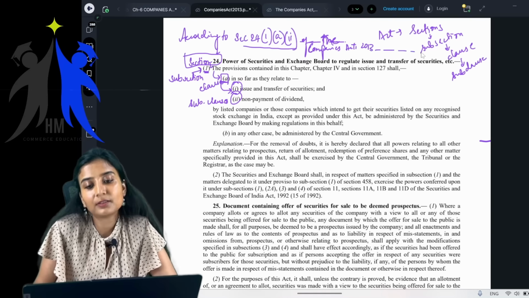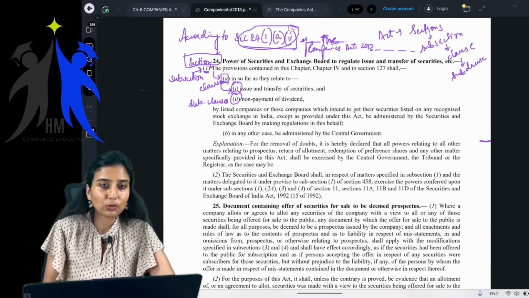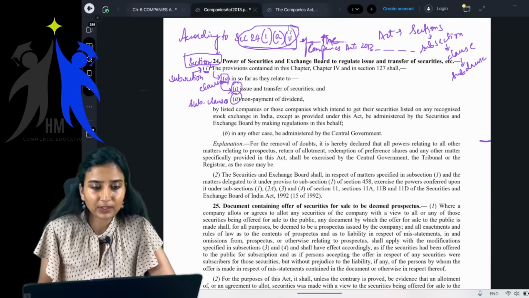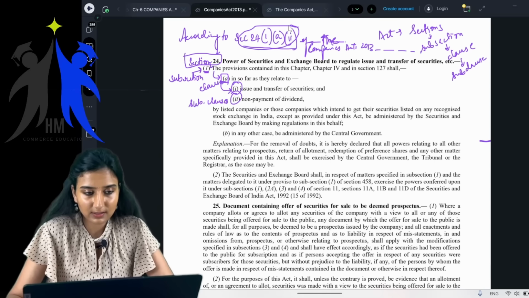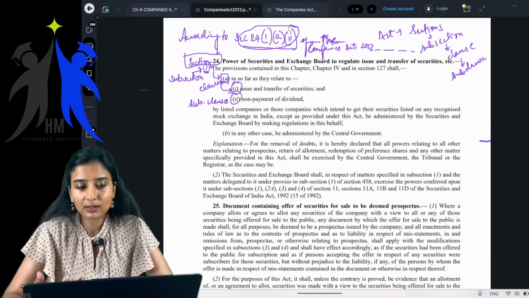See, for your level, you don't have to write so much. For your CA foundation, you don't have to quote section numbers, but in your inter and final levels, it is mandatory that you quote the section numbers. For your CA foundation level, it's well and good. If you quote, it's always good, but not mandatory.